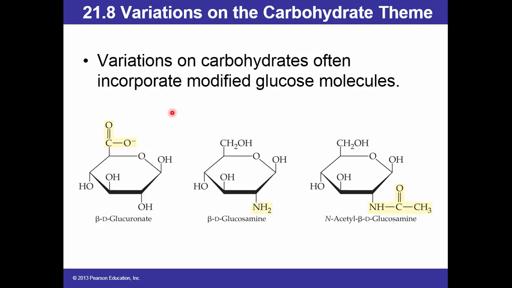Variations on carbohydrates often incorporate modified glucose molecules. Here we have beta D glucuronate. Here we have beta D glucosamine. Here we have N-acetyl beta D glucosamine.